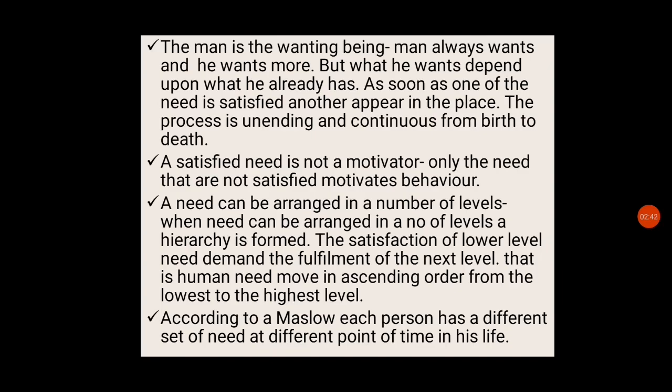A satisfied need is not a motivator. This means only the needs that are not satisfied motivate behavior. Our needs can be arranged in a number of levels, and when needs can be arranged in a number of levels, a hierarchy is formed. The satisfaction of a lower level need demands the fulfillment of the next level.